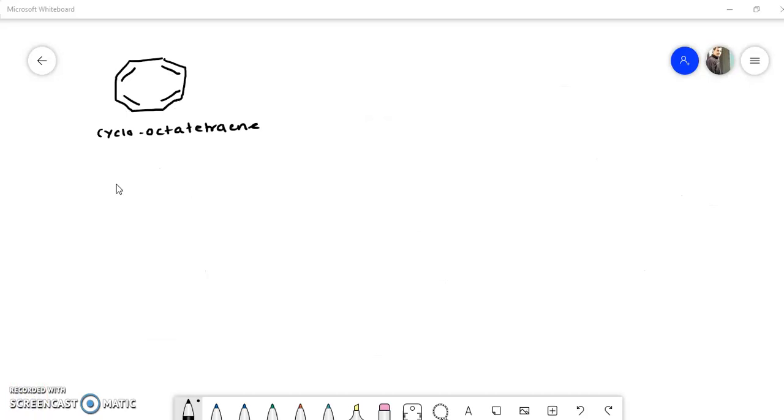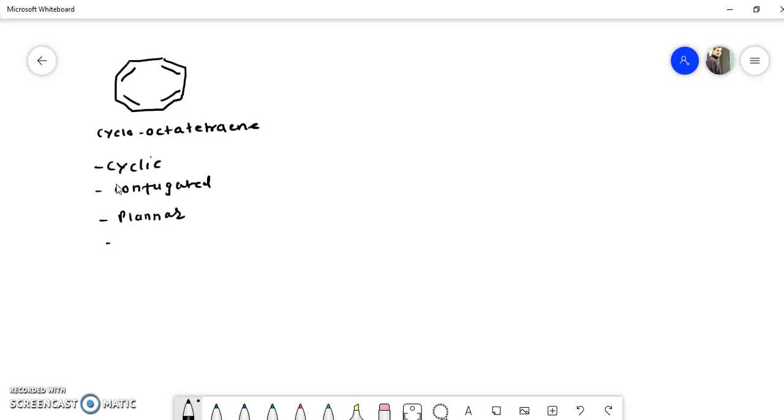Okay, consider this example, that is cyclooctatetraene. You will find here that it is a cyclic compound. Then again it is conjugated because there is alternate single and double bond. Again it is planar. As you see the structure, it is a flat structure, and whether it obeys the 4n plus 2 pi electron rule or the 4n rule, that we will see.